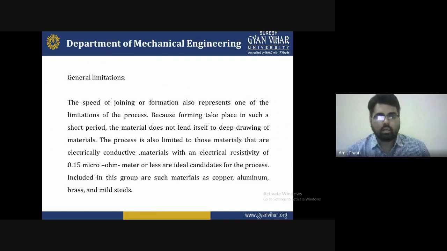The material does not lend itself to deep drawing, and the process is also limited to electrically conductive materials with an electrical resistivity of 0.15 micro-ohm meter or less, which are ideal candidates for the process, such as copper, aluminum, brass, and mild steel. So these are some general limitations we have to identify for electromagnetic pulse forming.